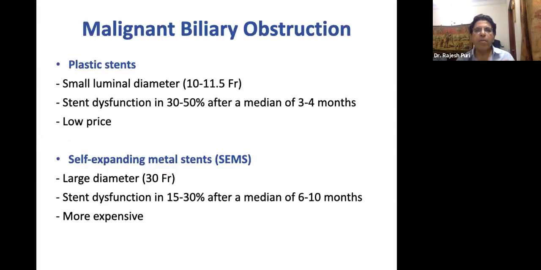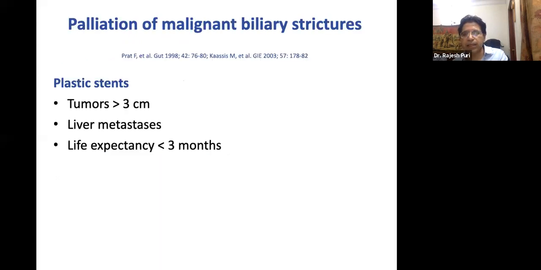Now, what are the common differences? I'm not very sure whether all of you are doing ERCP or not, but many of you are physicians or surgeons. The plastic stent has a small luminal diameter. They are 10 French, meaning 3.3 millimeter. Stent dysfunction is higher, seen in 30 to 50% of patients after 3 to 4 months. They are low price. But self-expanding metal stents have a larger diameter. They are 30 French, that is 10 millimeter. Stent dysfunction is seen in less than 15% of cases, up to 6 to 10 months. But the one-time cost of a metal stent is more in comparison to the plastic stent.